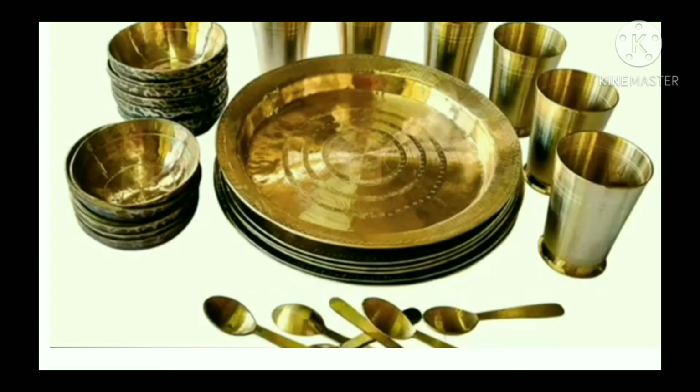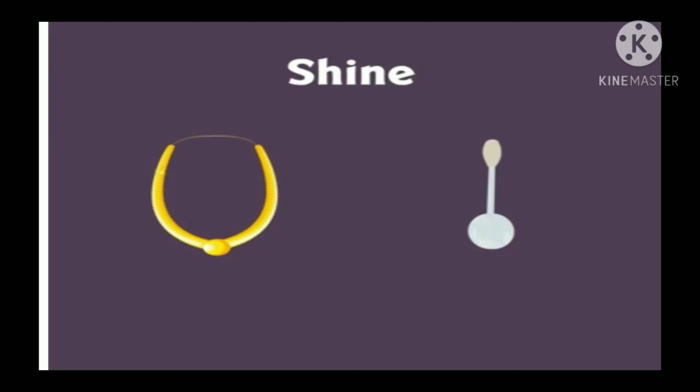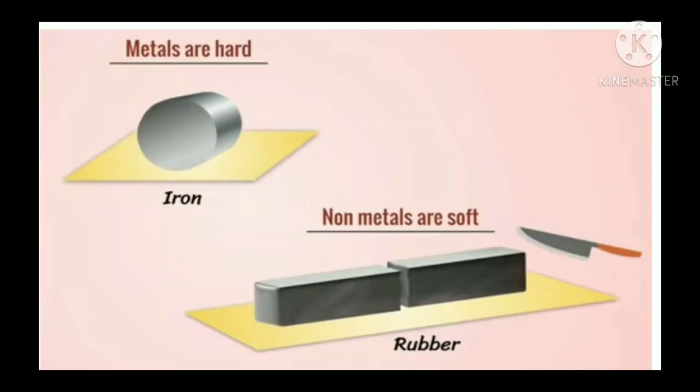Metals have a typical shine or luster. Every metal has a characteristic color by which it can be identified. Metals, this luster property is called shine. Ornaments are mostly made of gold or silver. Do they have shining surface? Yes. Even the aluminium utensil in the kitchen, does it shine? Yes. Both gold and aluminium have a certain shine. You know what it is called? It is metallic luster. Next property of metal is hardness.